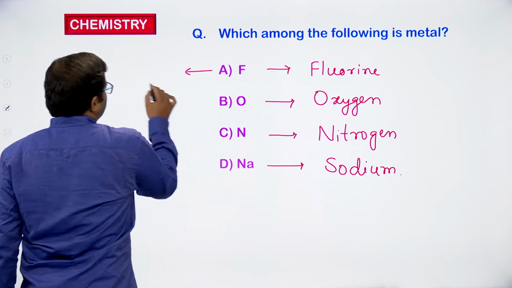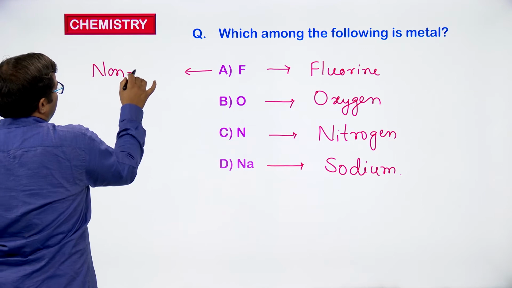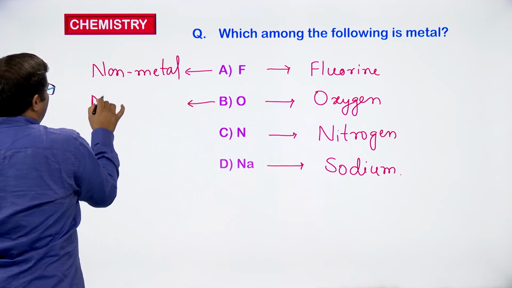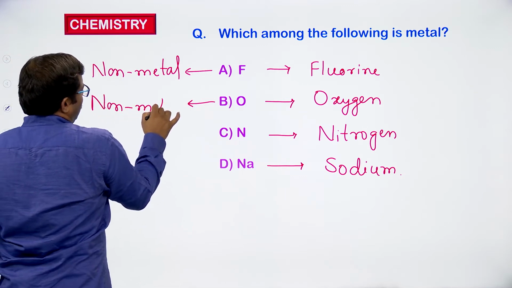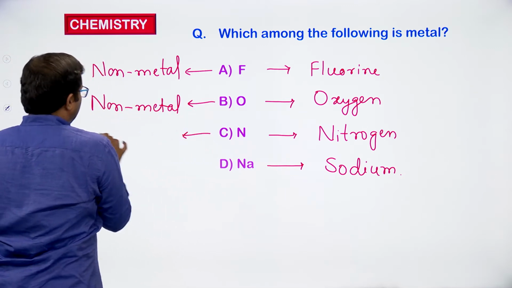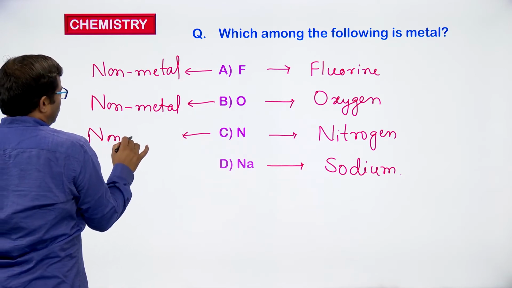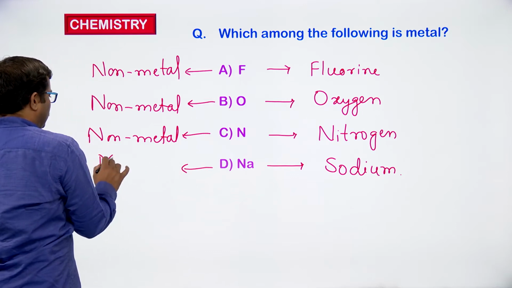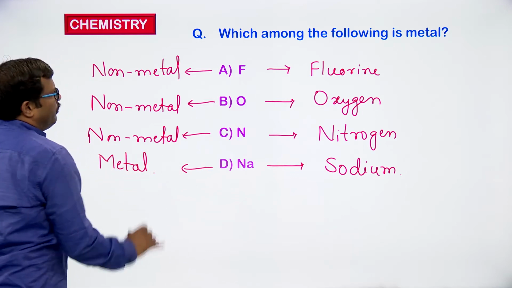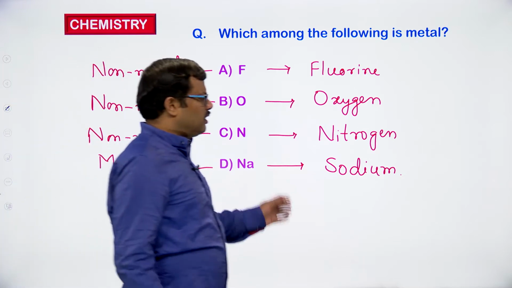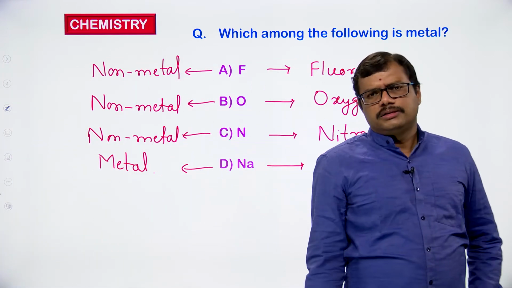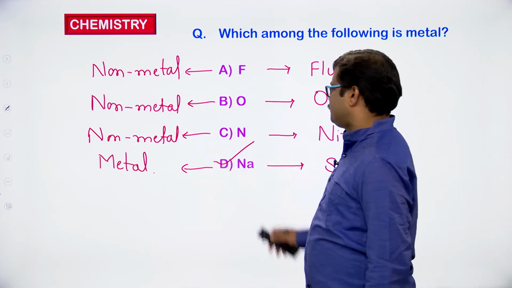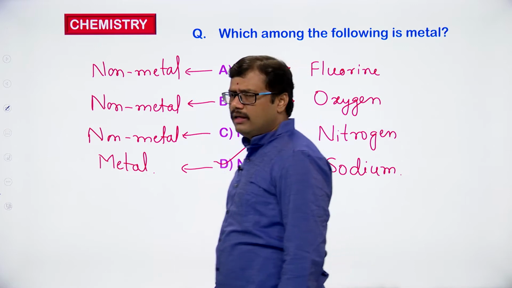Fluorine, we know it is a non-metal. Oxygen is also a non-metal. Nitrogen is also a non-metal. Sodium is the only element in the given options which is a metal. So, sodium is the metal in the given options. Right. So, D is the correct answer.